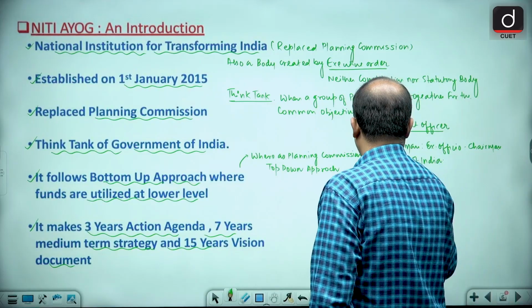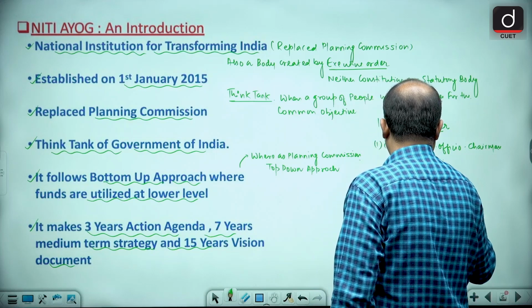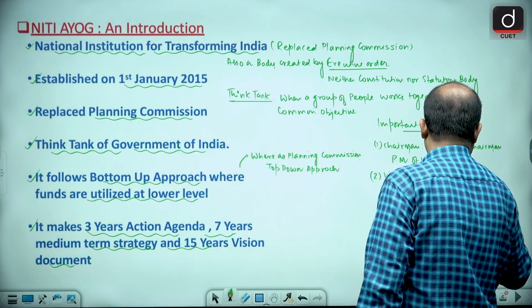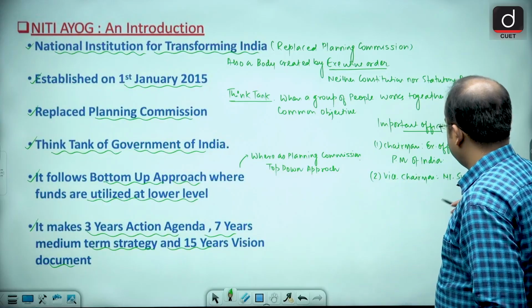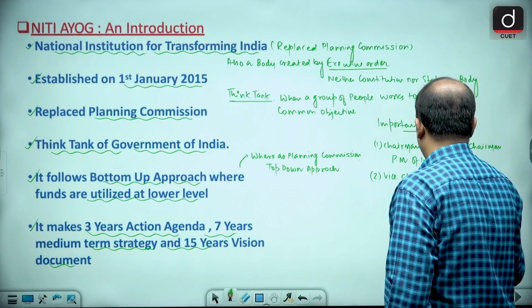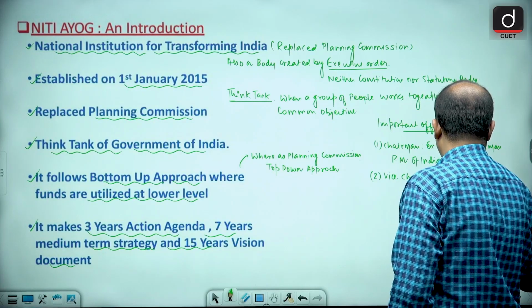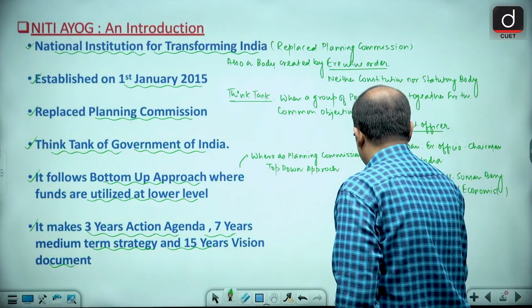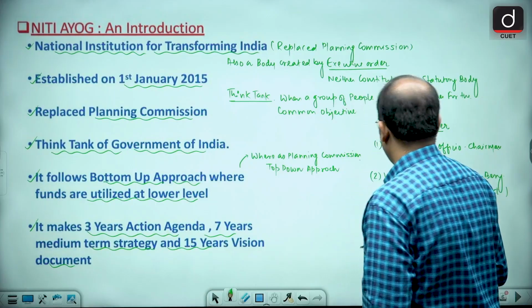Then you have the vice chairman. This is Mr. Suman Berry, the vice chairman, and he is a very noted economist. Then the chief executive officer, CEO of Niti Aayog.